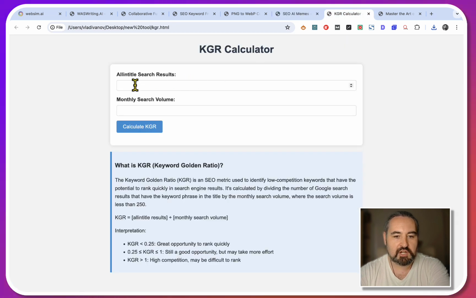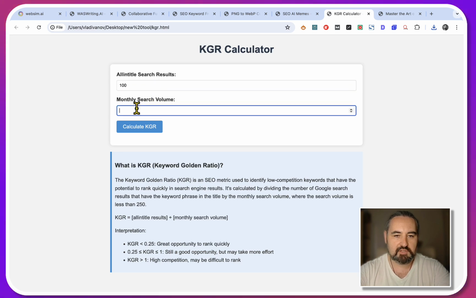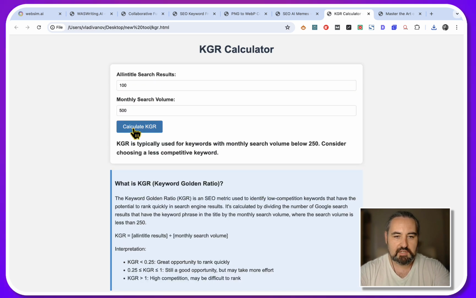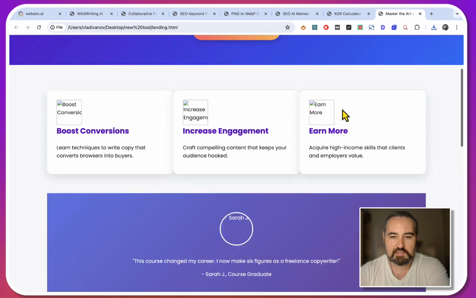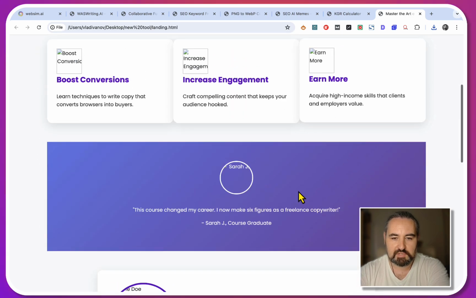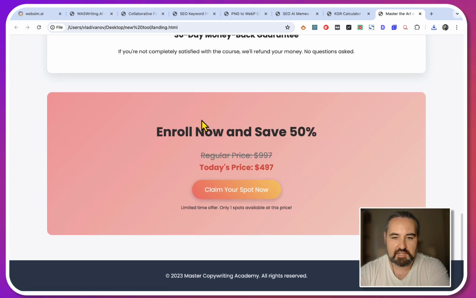This is the KGR calculator once again. So let's say the all-in title is 100. The monthly volume is 500. And this is the KGR score. And finally, this is a landing page for my copywriting course, Master the Art of Persuasive Copywriting, 50% off, some bold claims, a profile placeholder, 30-day money-back guarantee, enroll now.